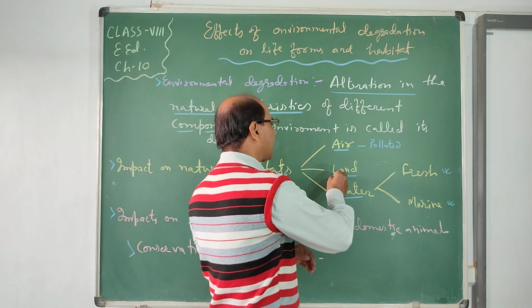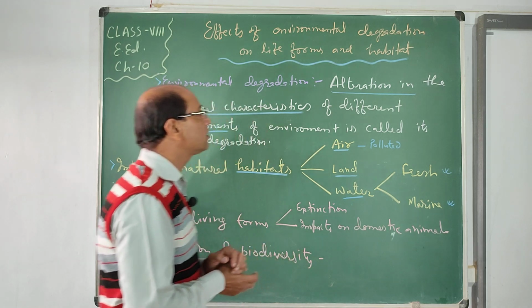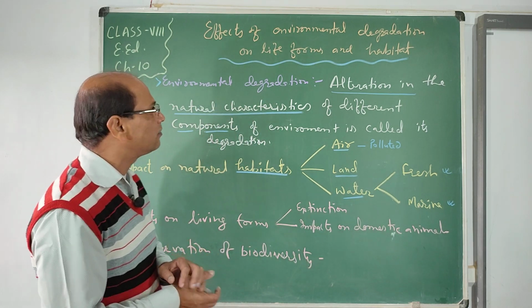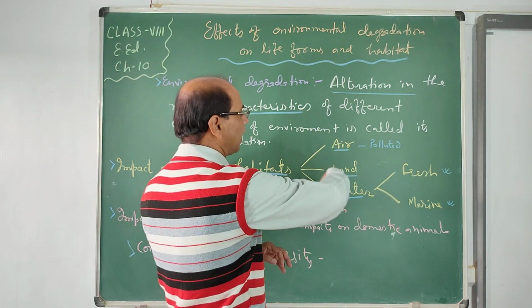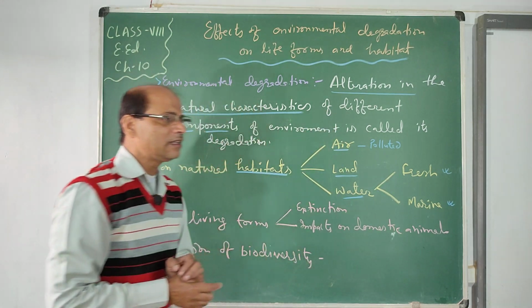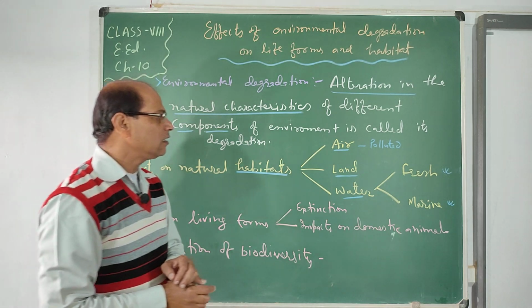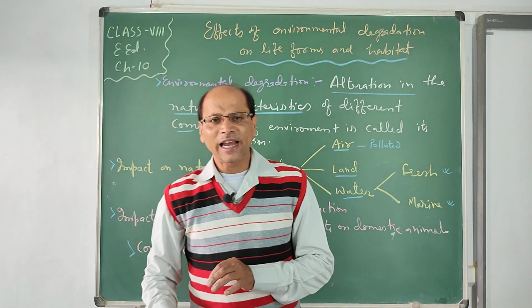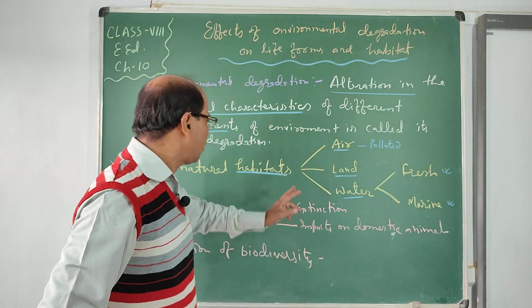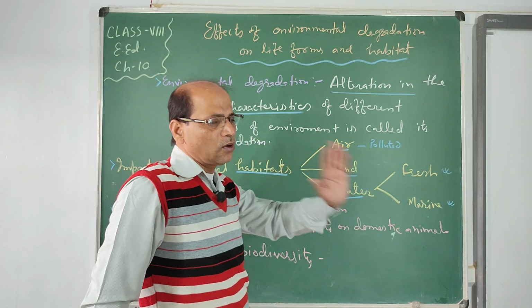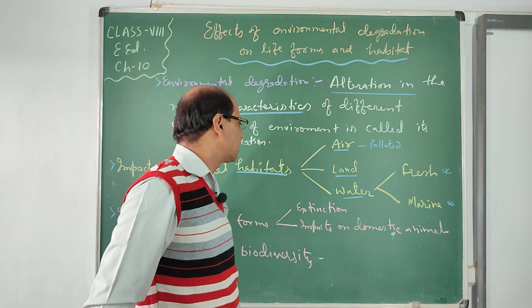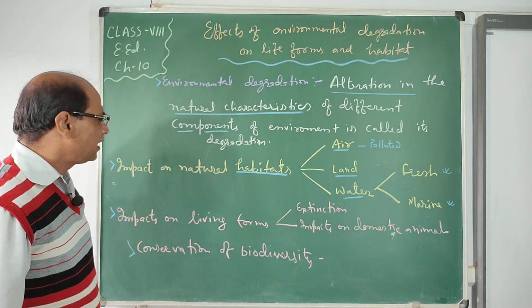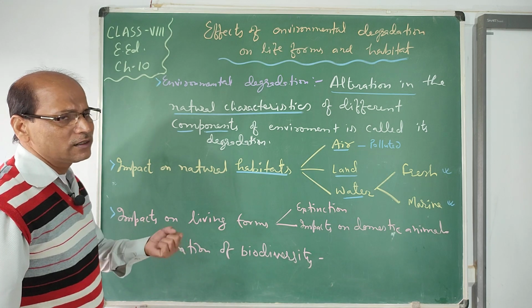So these are the activities of human beings which are fatal or negative to the habitat of living organisms. So land habitat becomes destroyed, becomes disturbed, and then the living organisms are forced to go or are forced to become extinct, and their number decreases tremendously, and finally they become extinct from nature.